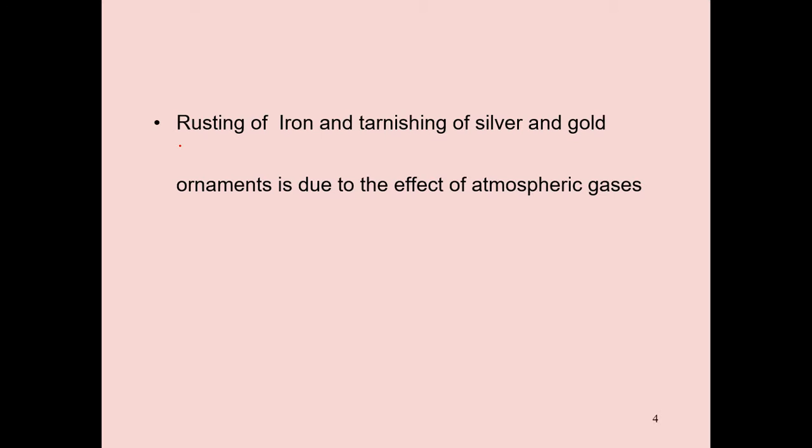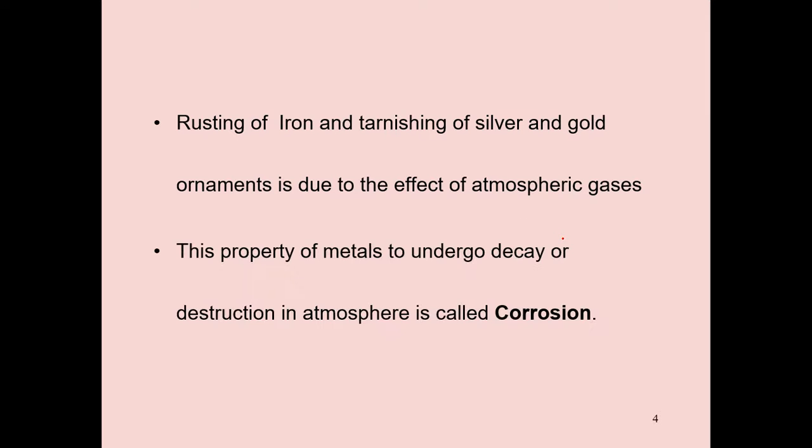So we can say rusting of iron and tarnishing of silver and gold ornaments is due to the effect of atmospheric gases. Iron goes to rusting, and silver and gold tarnish, because these parts are affected by atmospheric gases.